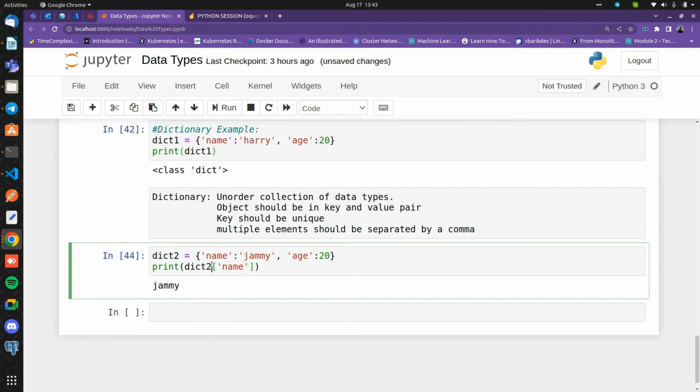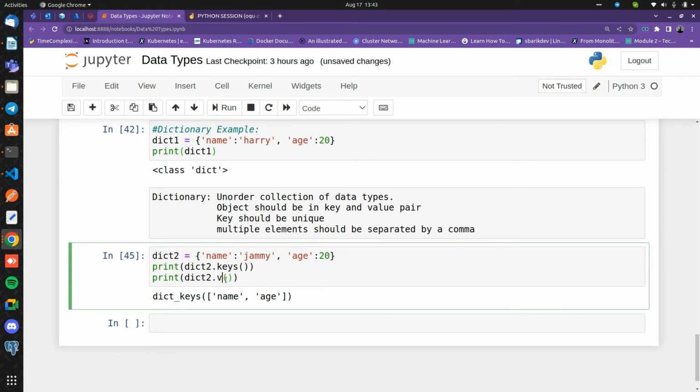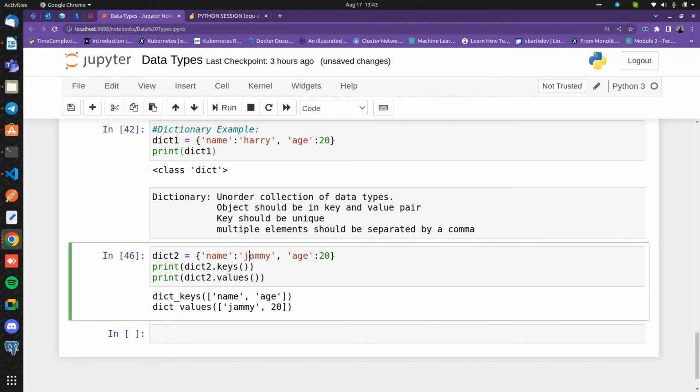Alright. I can also use dict.keys. So here the keys will be name only. Run this, it gives me the name and age, because there are two keys here, the name and age. I can also pass the values, like print dict.values. So the values will be Jami and here is the value 20. As you can see, the dict values are Jami and 20.